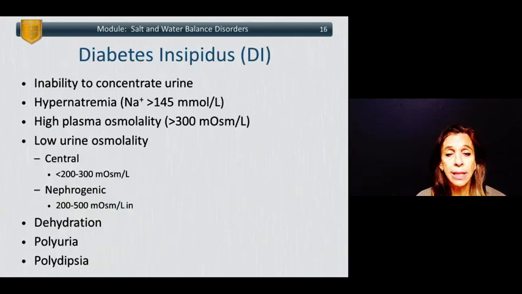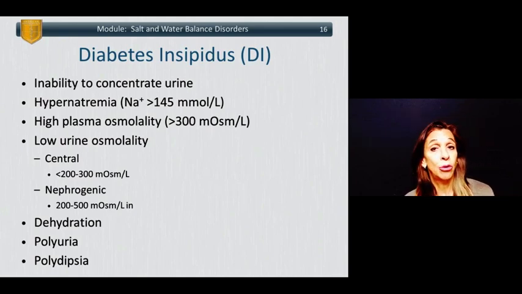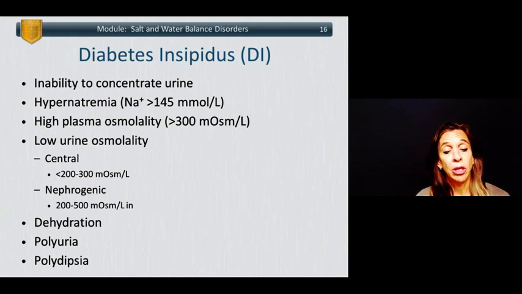Diabetes insipidus is the inability to concentrate urine. There's hypernatremia with a sodium level typically of greater than 145 milliosmoles per liter. There's a high plasma osmolality associated, greater than 300 milliosmoles per liter, and low urine osmolality. If you have central diabetes insipidus, then the urine osmolality is typically less than 200 to 300 milliosmoles per liter. If there's a nephrogenic diabetes insipidus, then the urine osm is usually 200 to 500.